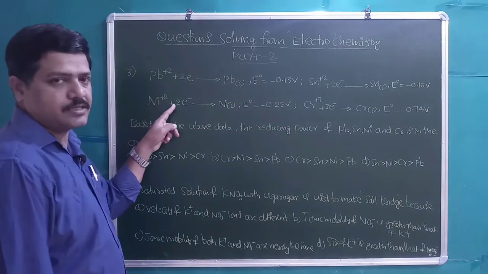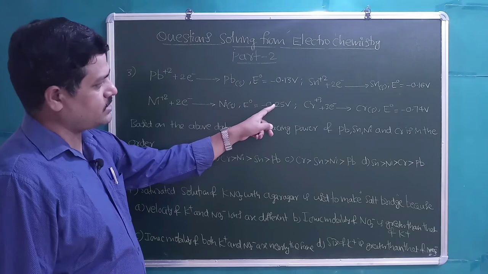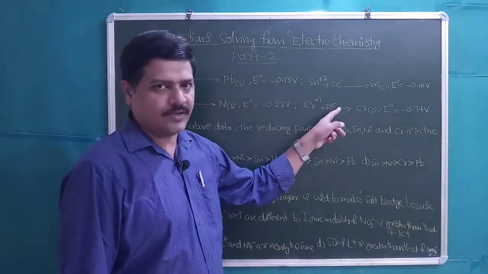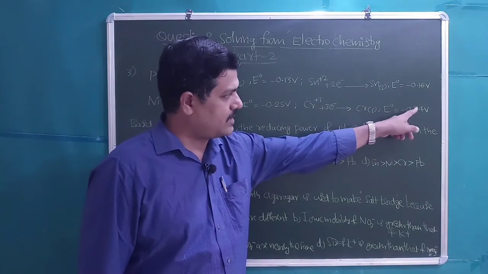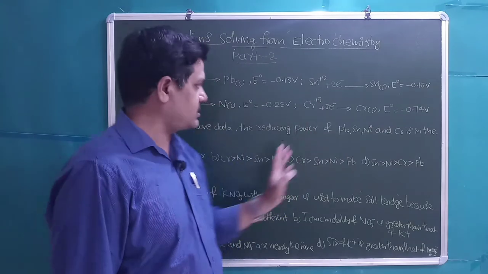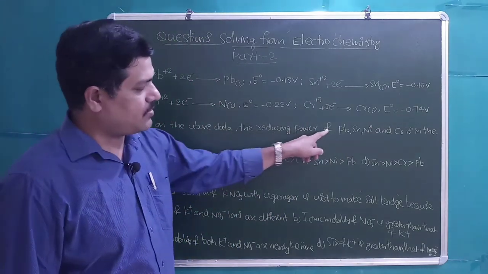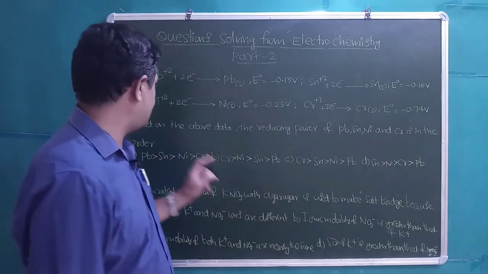Ni²⁺ + 2 electrons gives Ni solid, E° is -0.25 volts. Cr³⁺ + 3 electrons gives Cr solid, E° value is -0.74 volts. Based on the above data, the reducing power of Pb, Sn, Ni and Cr is in the order of